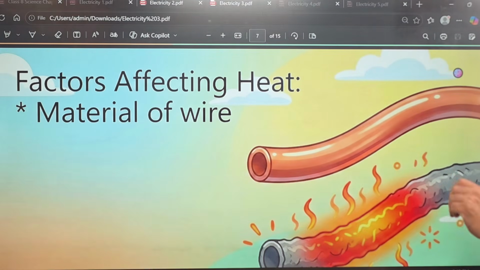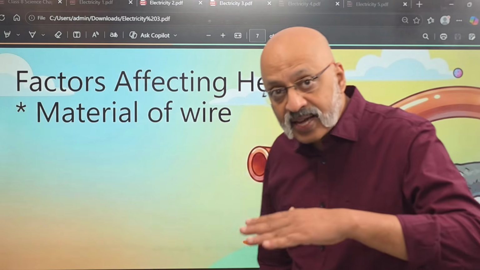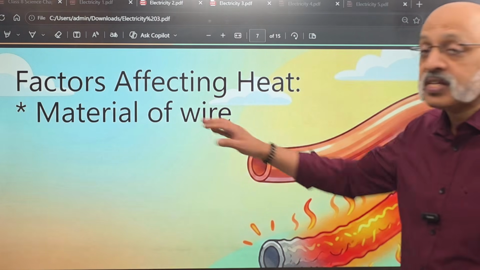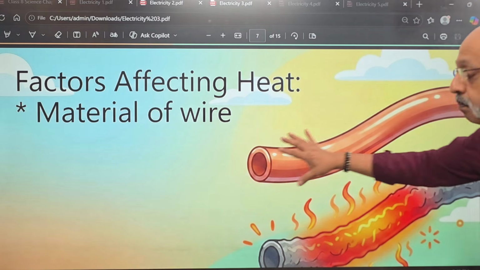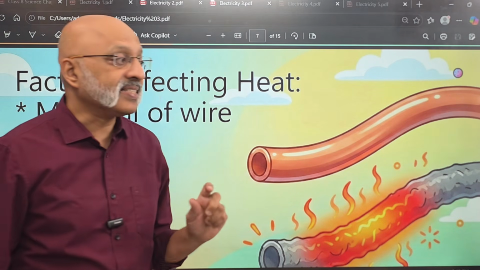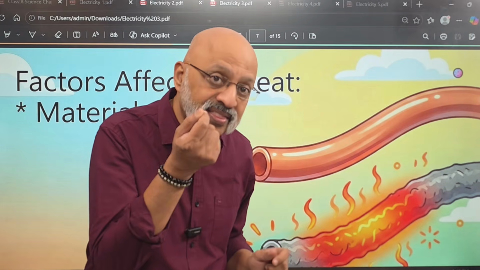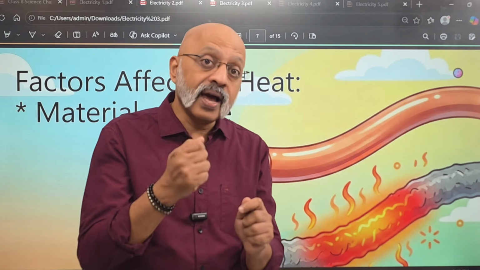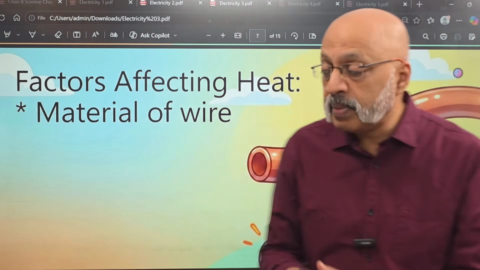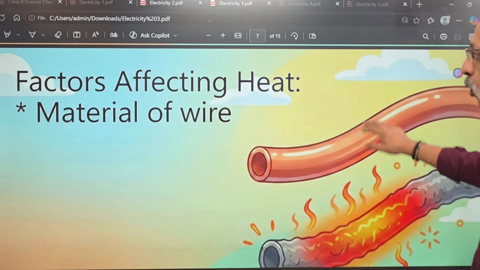So what are the factors which affect heat, in the sense that the electrical energy getting converted into heat energy? First is the material of the wire. What material you are using? If the material is not strong enough, or if the wires are very thin and not thick, they are likely to get heated up much more and much faster. So the material of the wire plays an important role.